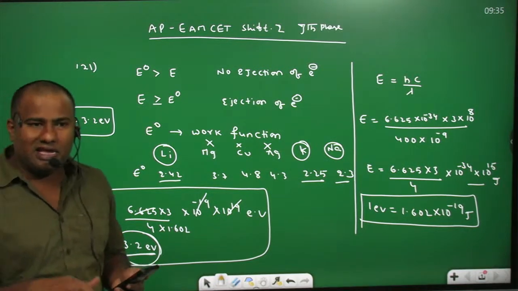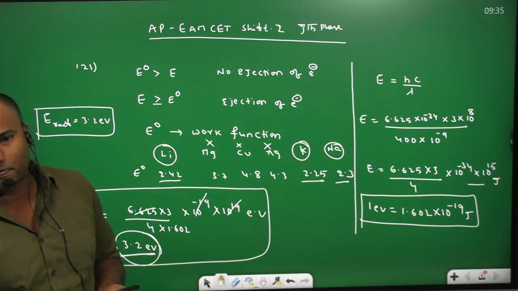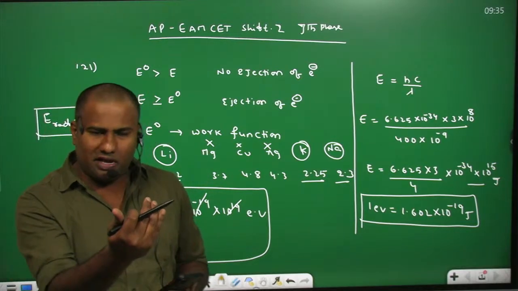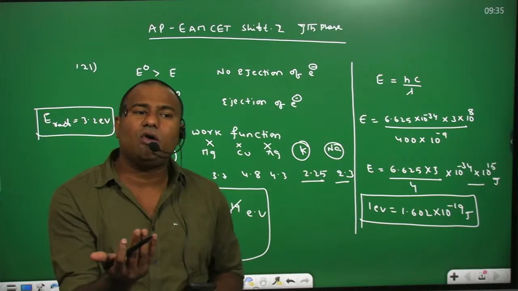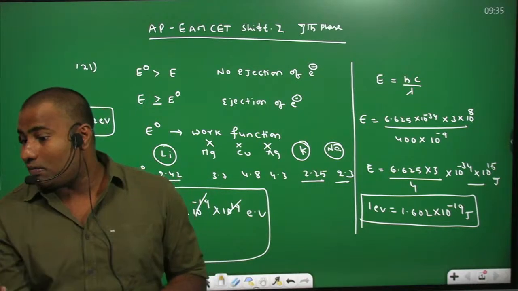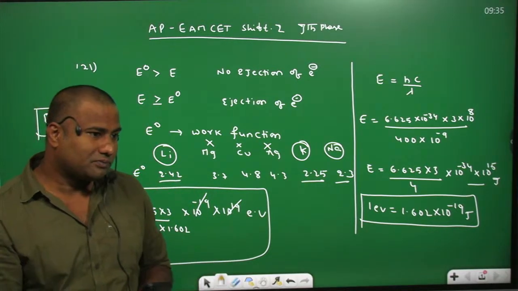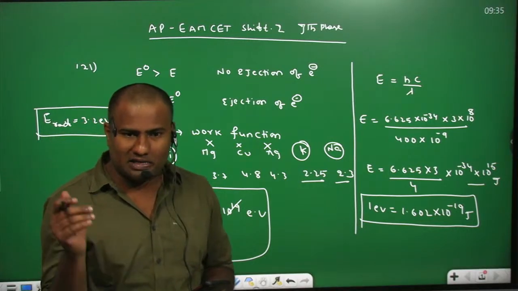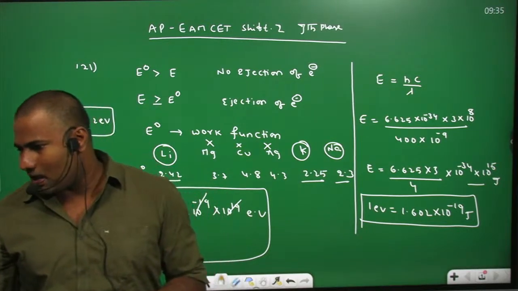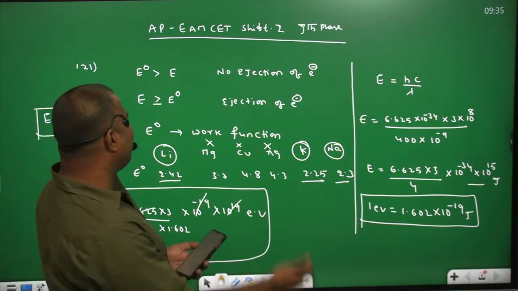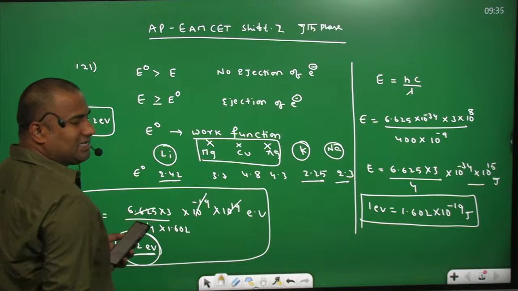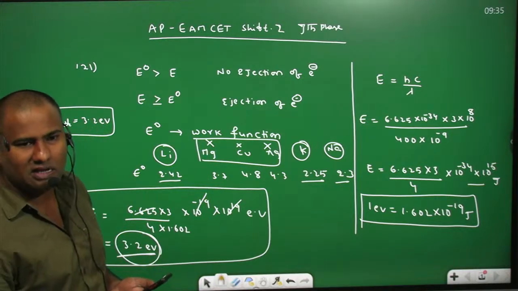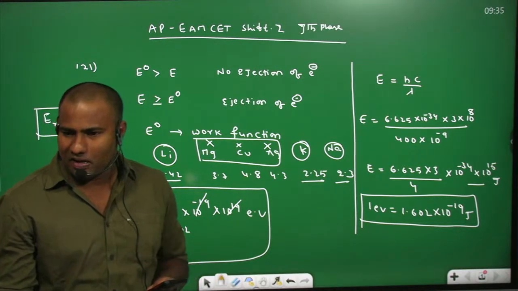If E is greater than E naught, then only we are going to find the photoelectric effect. If E is less than E naught, that is the work function, in such a case there is no photoelectric effect, that means no ejection of electrons from the metal surface. So these 3 metals have a work function greater than the energy of radiation and cannot provide any photoelectric effect.